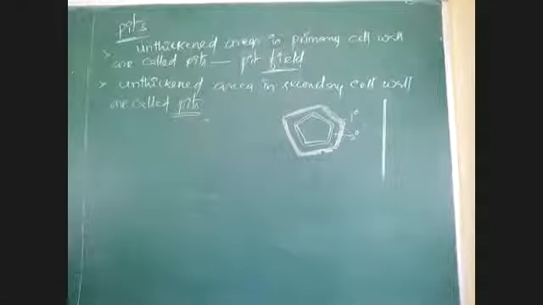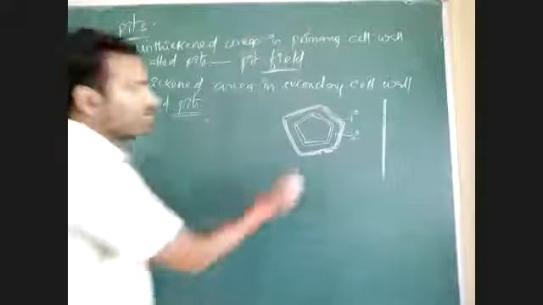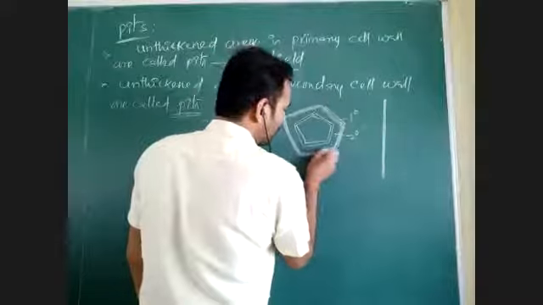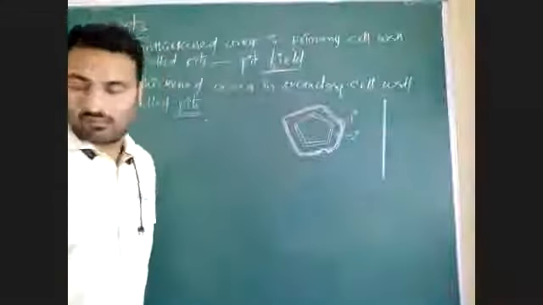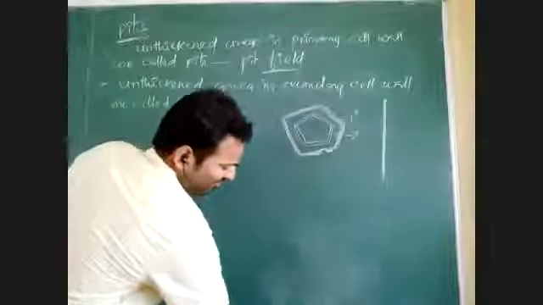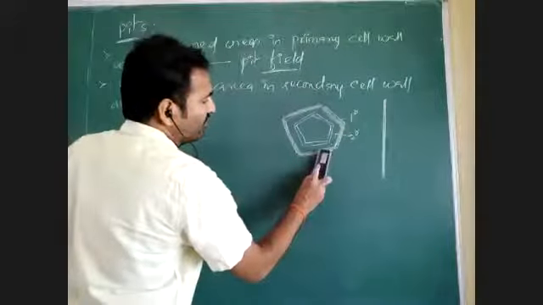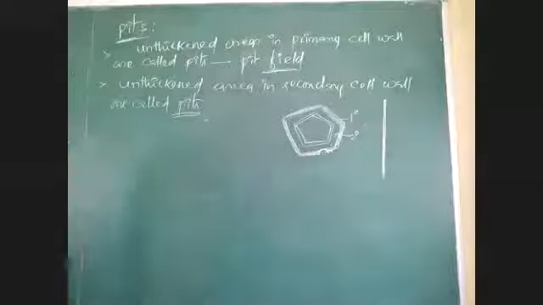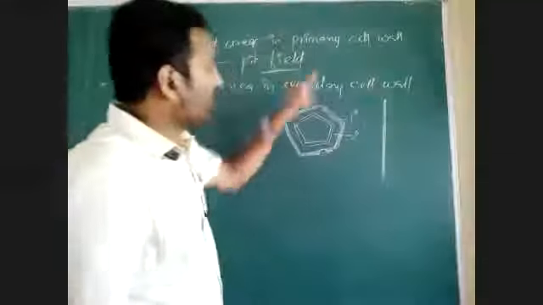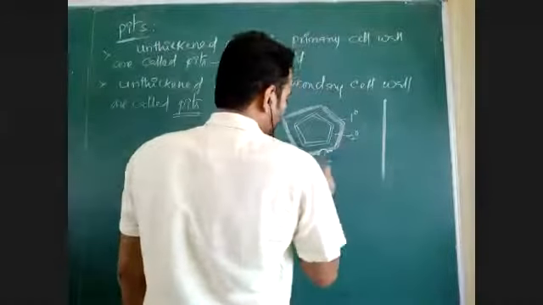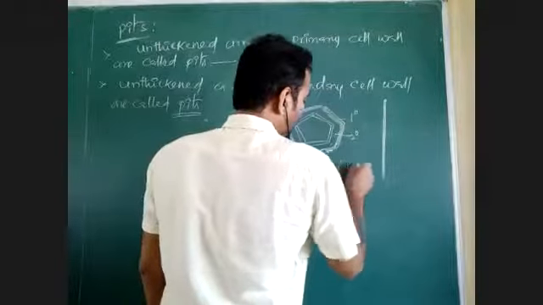Here I made a small gap. The gap or unthickened area present in the primary cell wall is called a pit field.